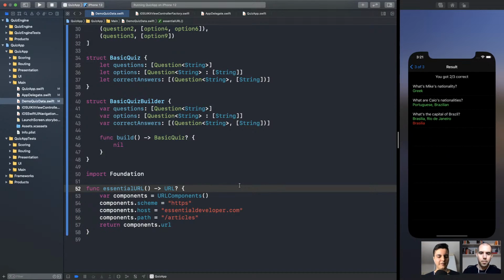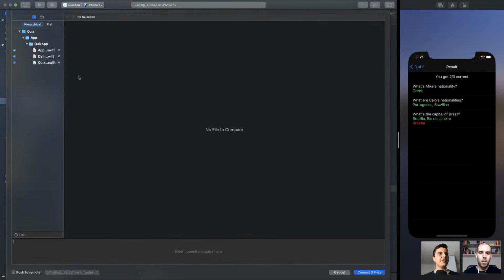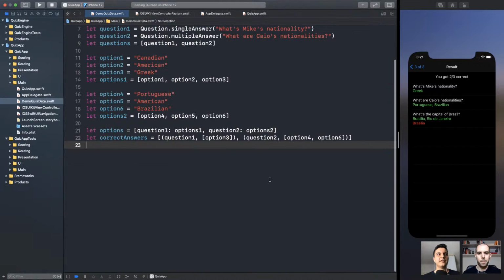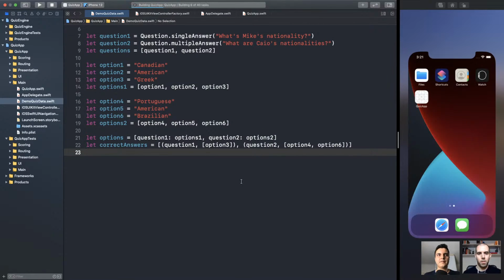That's it. So enough with spiking. Let's undo those changes and let's test drive the implementation. Discard. Boom. Clean state. Run the tests. Passing. Let's carry on.